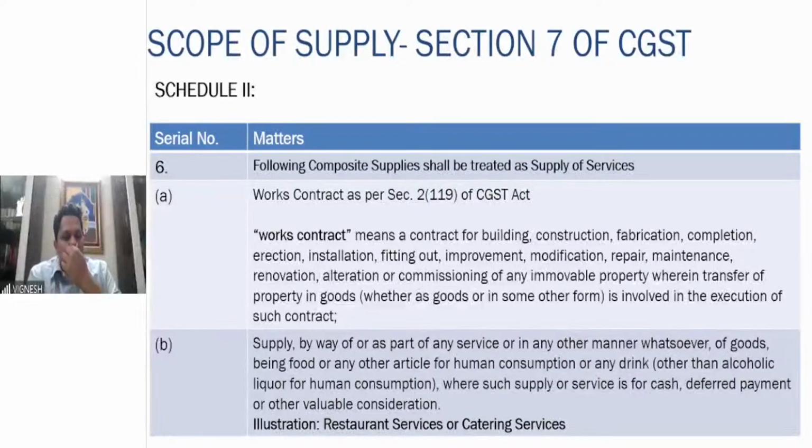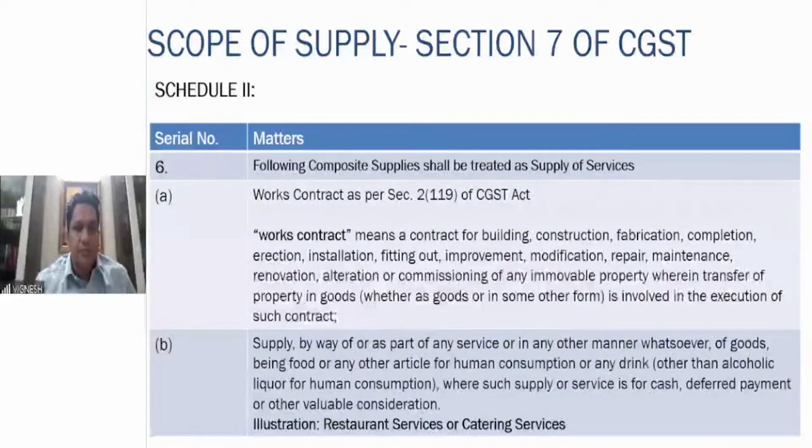of goods being food or any other article for human consumption or any drink, wherein such supply of service is for cash, deferred payment, or valuable consideration. So in this particular situation, if you are supplying goods which are food or drink, other than alcoholic liquor, why is alcoholic liquor not considered? Please refer to the first class. We have discussed at length why it is not covered. Right? So restaurant services or catering services are to be treated purely as a supply of services under GST.